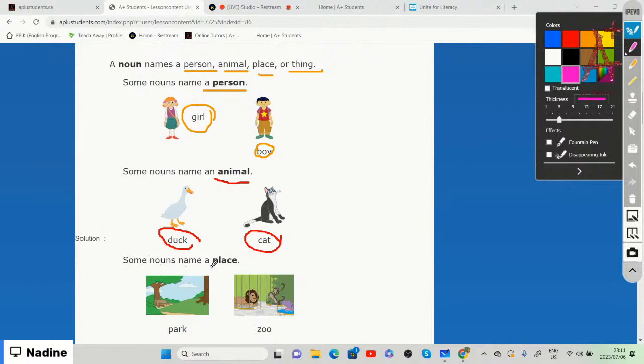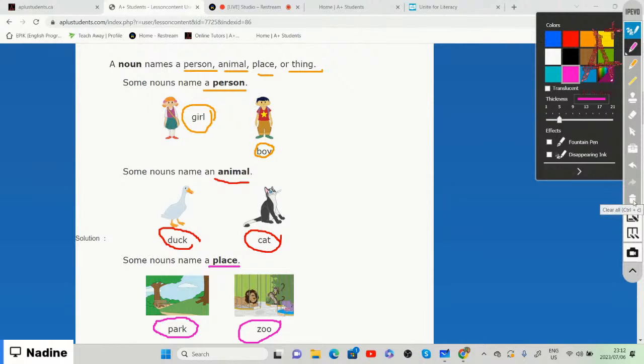And then some nouns name a place, right? If we look at that picture, this place has a bench with nice trees, green grass, which means that this is a park. So it can be a place like a park or a zoo or your house or the airport, or it can be your school, right? So these are but a few examples of nouns that either name a person, an animal, or a thing.